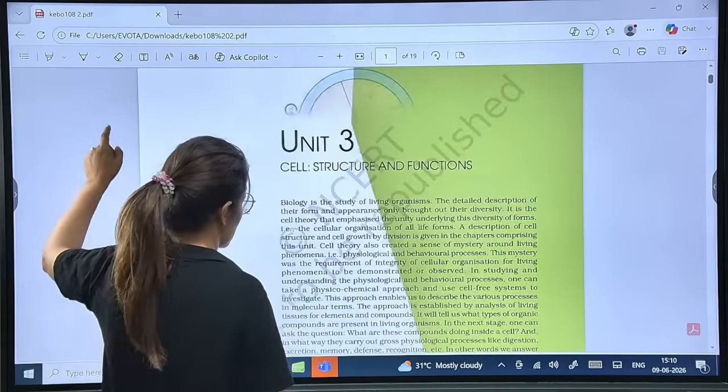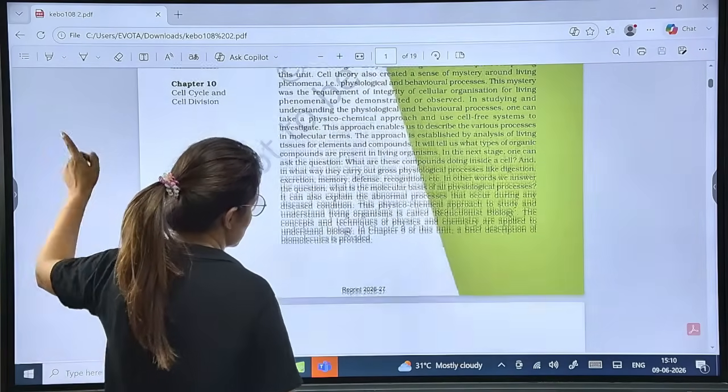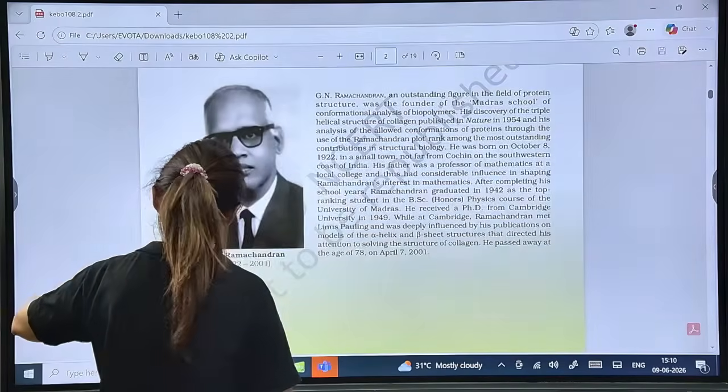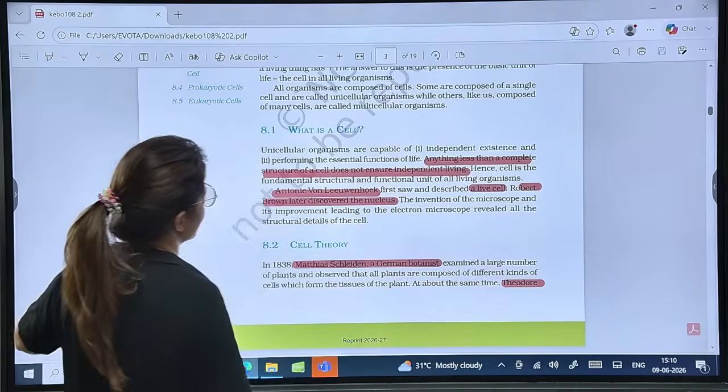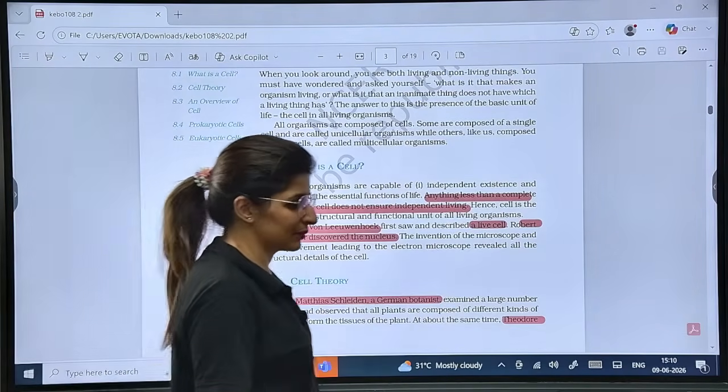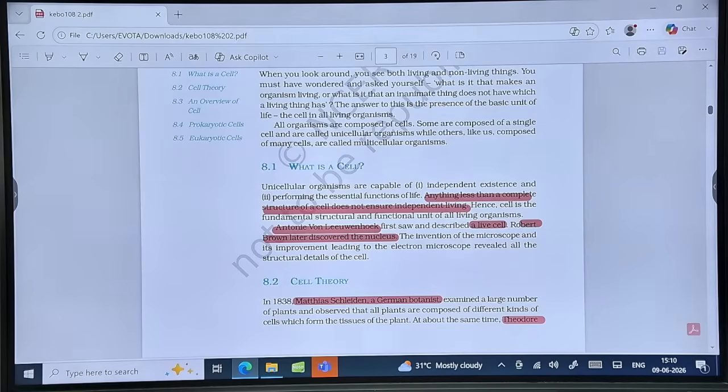All right. Starting with cell structure. Yes, please. Let's talk about cell. Everybody here with me? Anyone who has any doubt? Everybody is here with me. Please tell me.